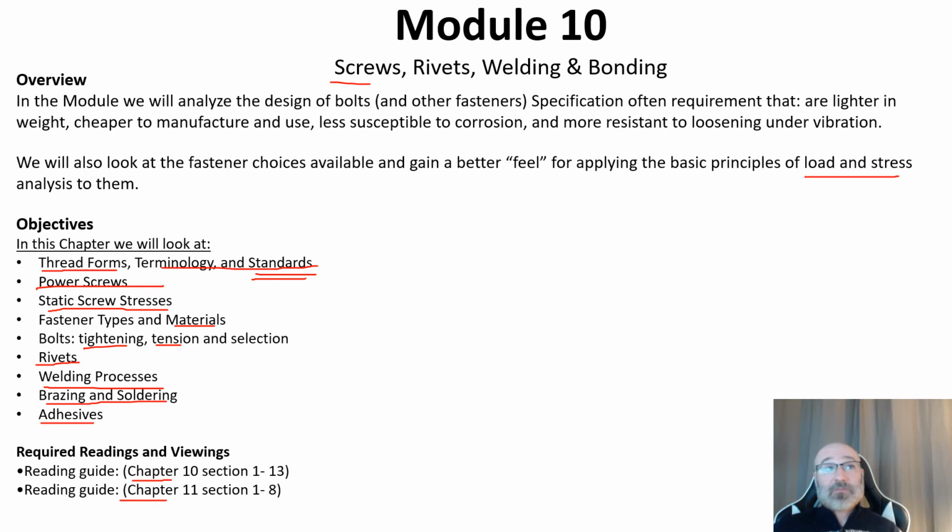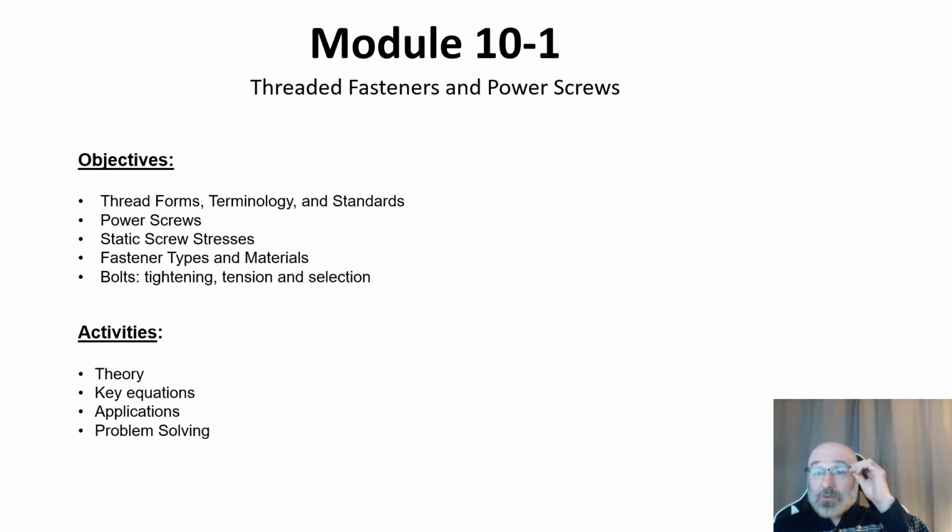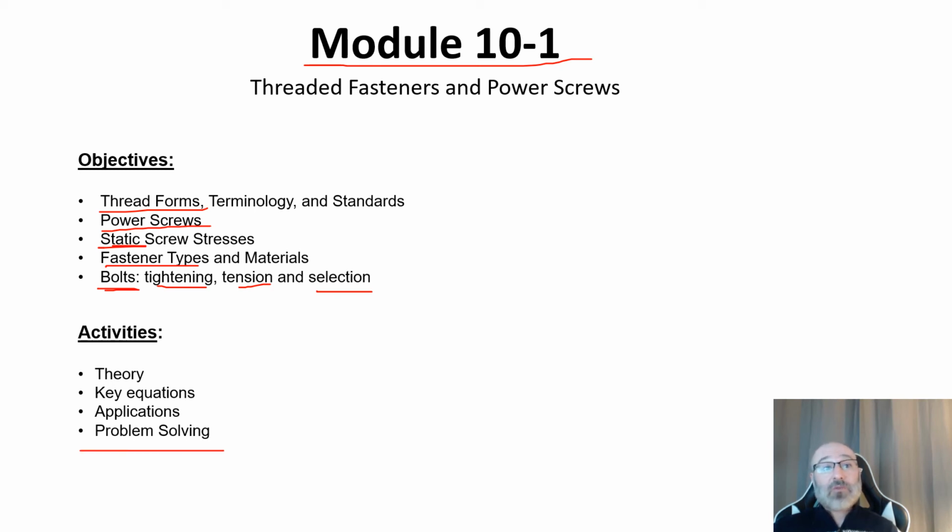We'll break this module down into 2 different sections, Module 10.1 and Module 10.2. In Module 10.1, we're covering Chapter 10 in our textbook, taking a look at threaded fasteners and power screws. Within this, we'll look at those thread forms, different types of power screws, static screw stresses, different types of fasteners and materials, and then get into the bolts, looking at tightening, tension, and selection. We'll cover some of the theory, go through some practical applications, look at the governing equations related to some work that I've done, and then talk about some problem solving.